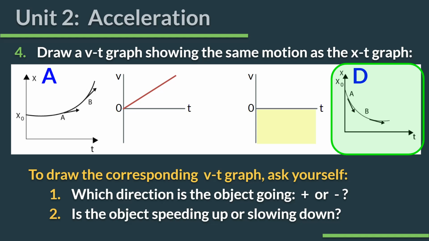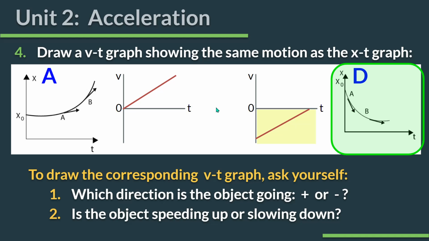If you're going 0, you're not moving. So if you're slowing down, you need to approach 0. If you stop, you're going to touch that 0 line. Okay? So slowing down looks like this. Okay? Because I'm going from a velocity of maybe -5 to -4 to -3 to -2 to -1 to 0. Okay, that's slowing down in the negative direction. And so that's what this graph looks like.